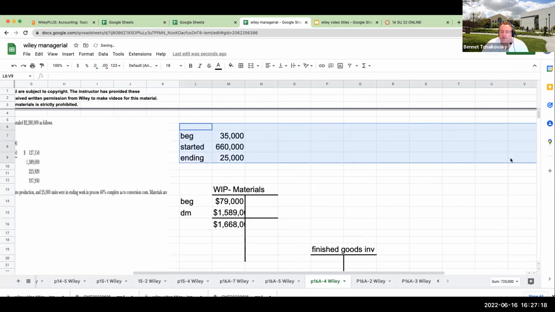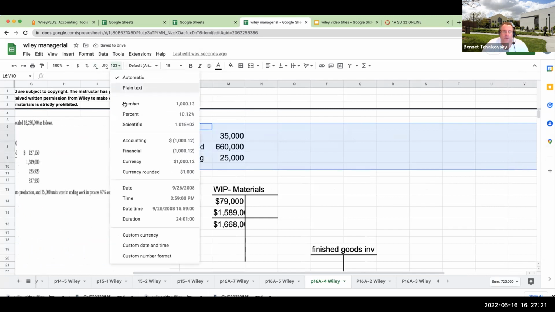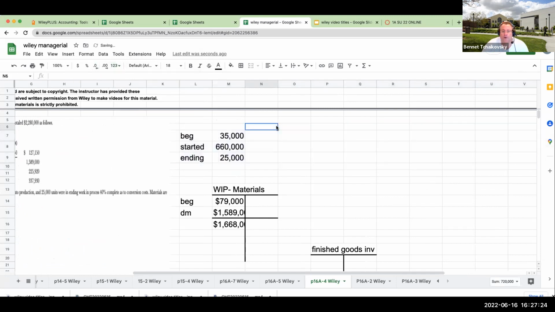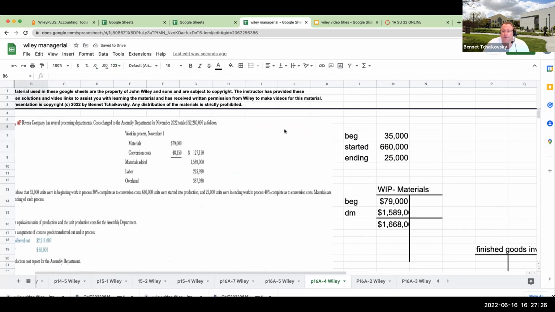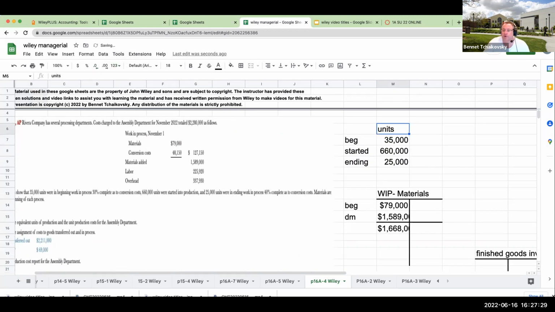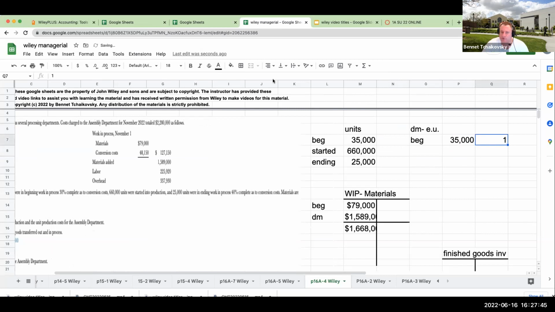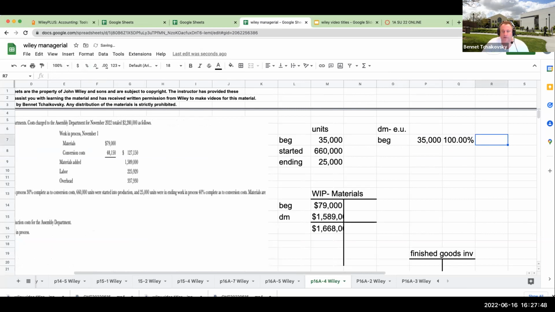And we'll just make this over here because we're dealing with units. Okay, all right. So these are the units, and what we're trying to do now is figure out the equivalent units. Because when we're looking over here at materials, direct materials equivalent units, my beginning is going to be 35,000 at 100% when we are doing equivalent units using weighted average.